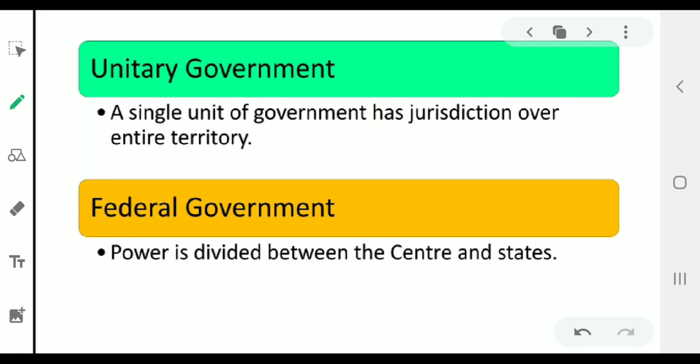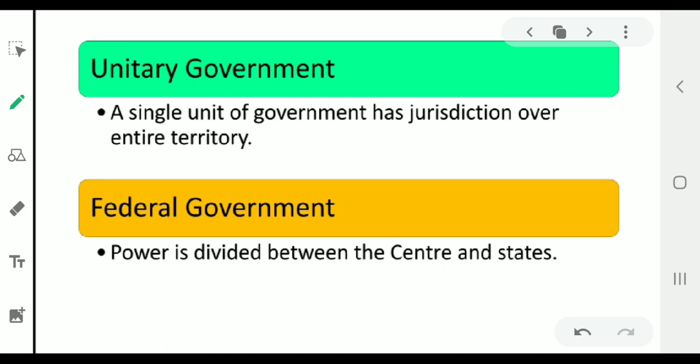Then the next one is your unitary government. So in a unitary government, a single unit of government has the power over the entire territory. The units derive their power from the single unit and are responsible to it. Like UK and France are examples of unitary government.